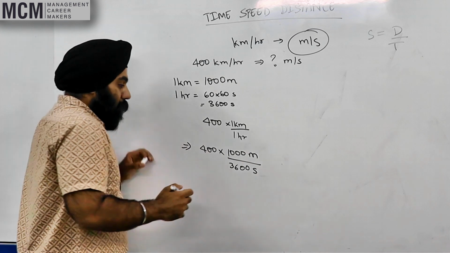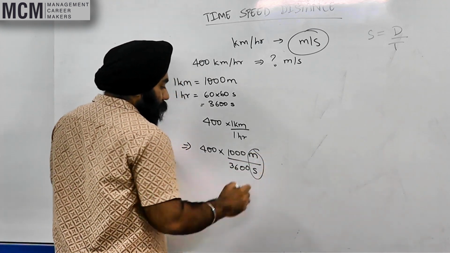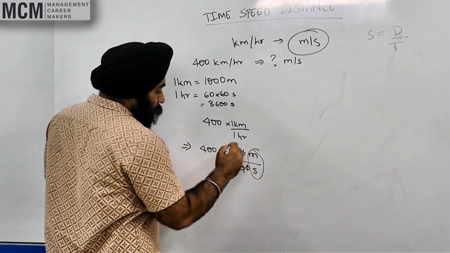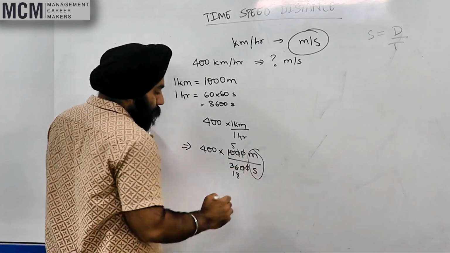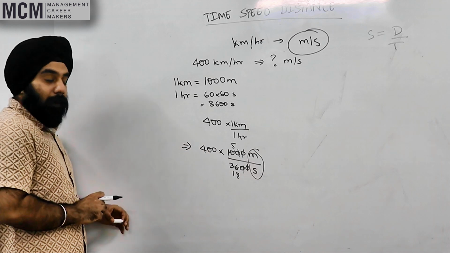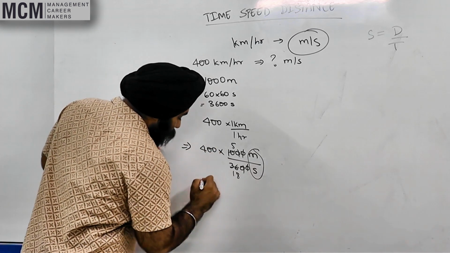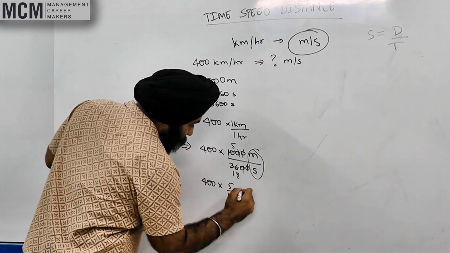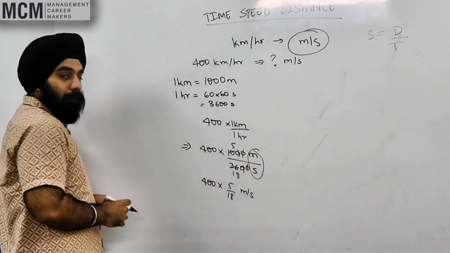Here is meter per second. Let's simplify this. 2 5s are 10, 2 18s are 36. Forget the calculation for now. You have 400 into 5 by 18 meter per second.